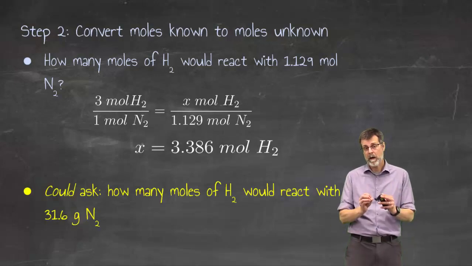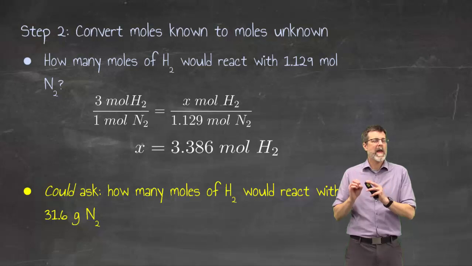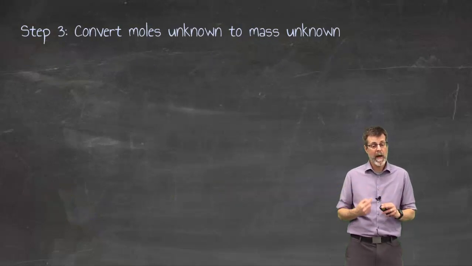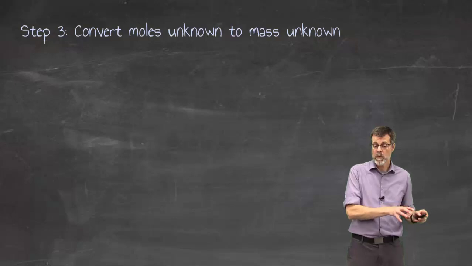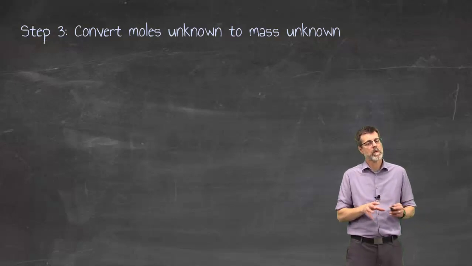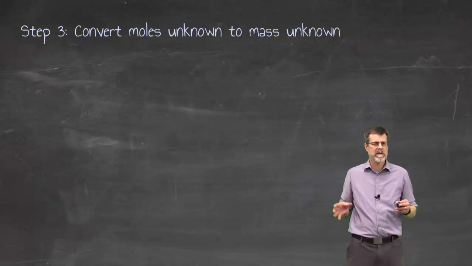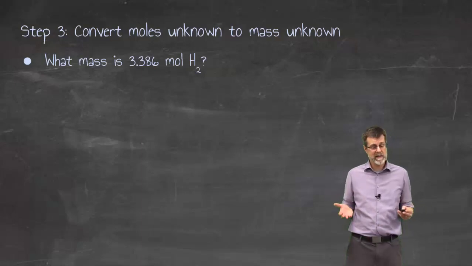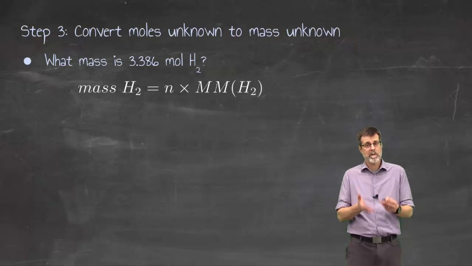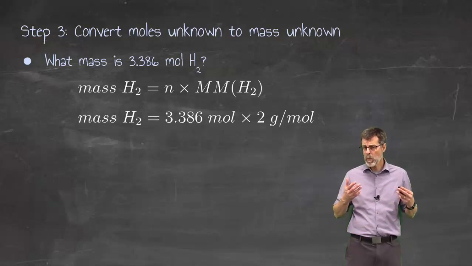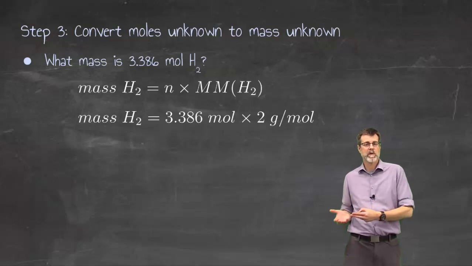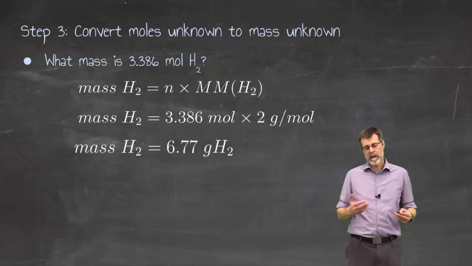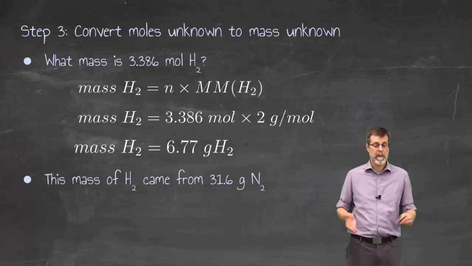Excellent. Now I want to know how heavy that is, because I need to work with mass. So now I'm going to convert that number of moles of the unknown, the thing I was looking for, into a mass. I'm identifying these things as known, given in the question, and unknown, the thing I'm looking for. So in other words, what mass is 3.386 moles of hydrogen? Well, that's an easy question. That's just number of moles times molar mass, where the number of moles I got from the previous step and the molar mass is from the periodic table. And that gives me a total mass of 6.77 grams of hydrogen.